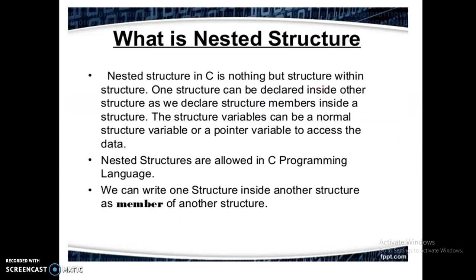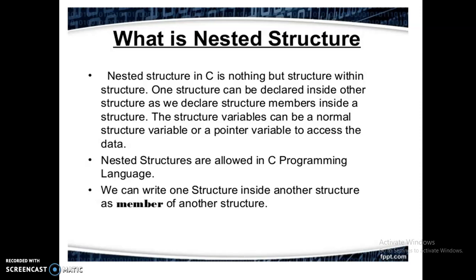So what is a nested structure? A nested structure in C is nothing but a structure within a structure. One structure can be declared inside the other structure as we declare structure members inside a structure, okay. The structure variables can be normal structure variables or pointer variables to access this data. Nested structures are allowed in the C programming language. We can write one structure inside another structure as a member of another structure, okay.